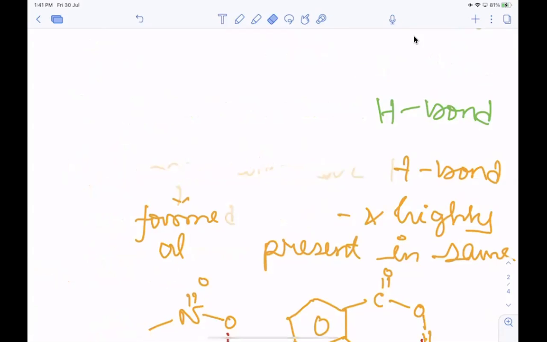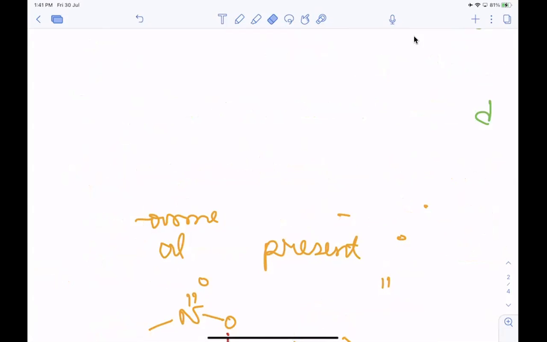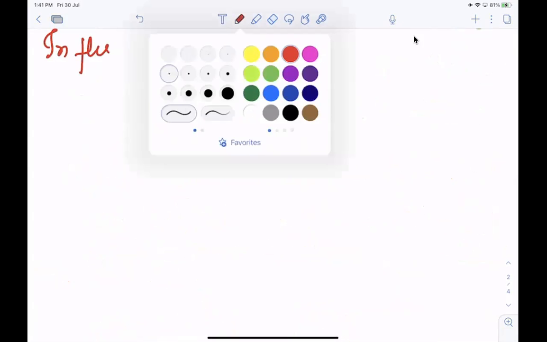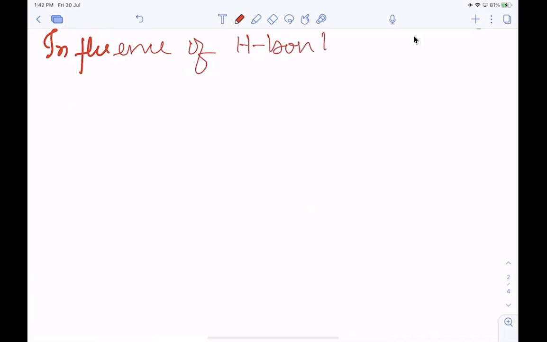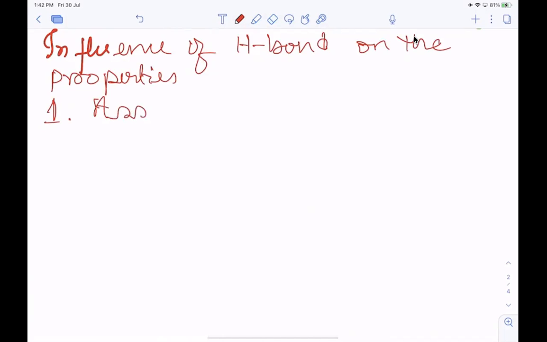So next we will see the influence of hydrogen bond on the properties. Number one, association.